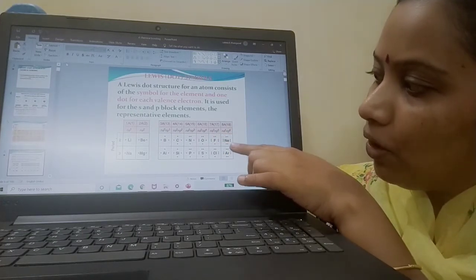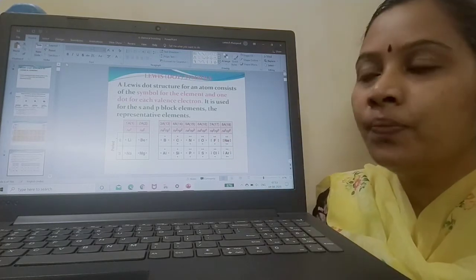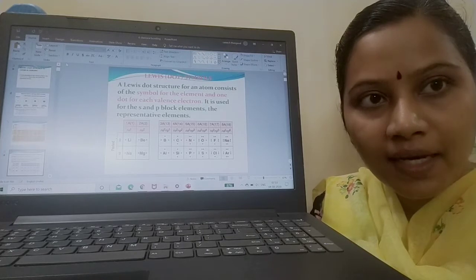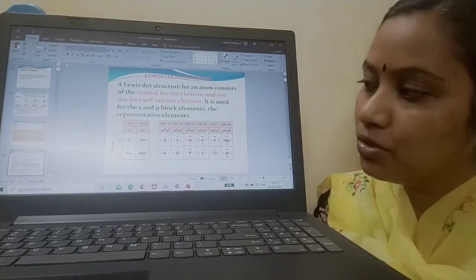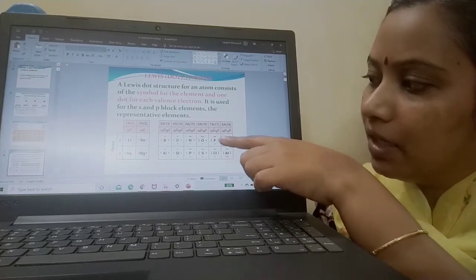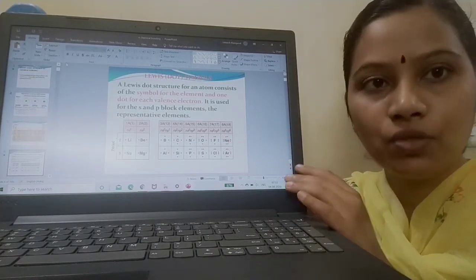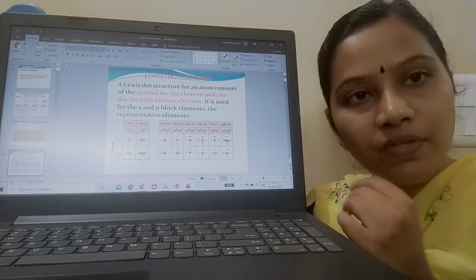Now this is neon. Neon is a noble gas, so its configuration should be ns2 np6. So 8 is indicated. See, neon is surrounded by 8 electrons: 2, 4, 6 and 8. So this is how your Lewis dot structures are drawn.